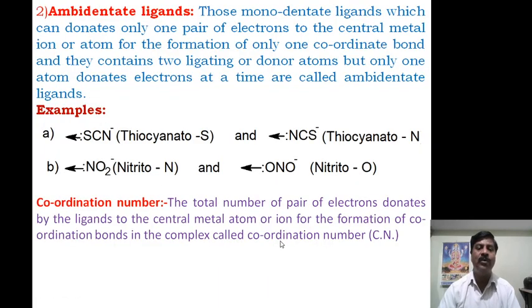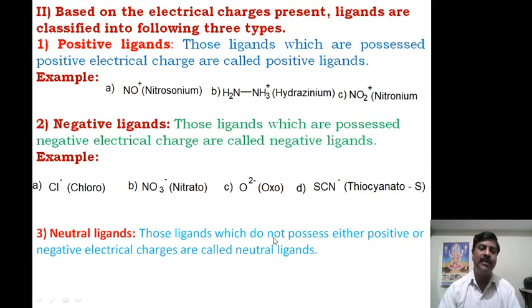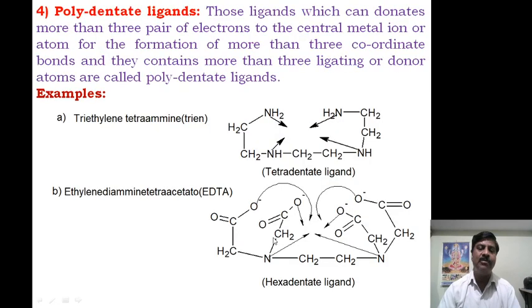Another example of a chelating ligand, which you also have to give, is EDTA.